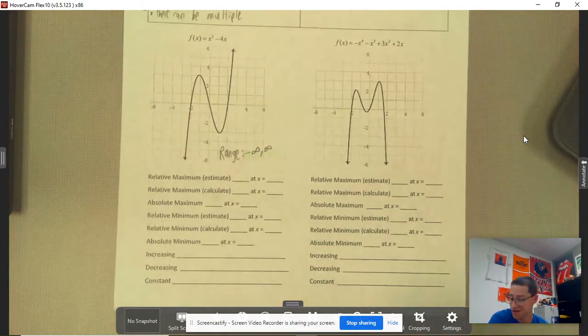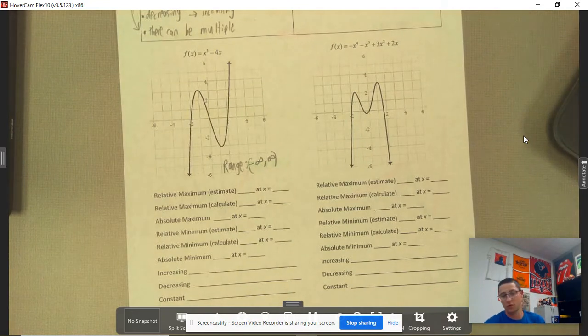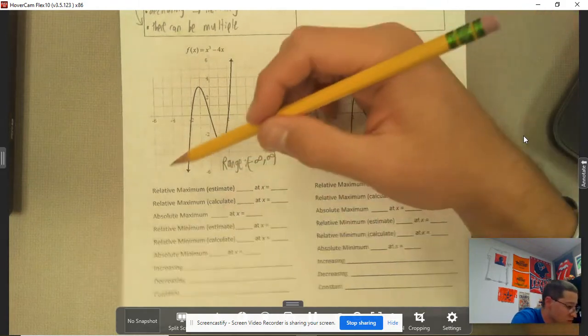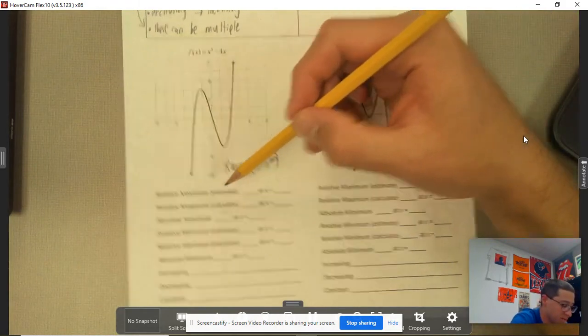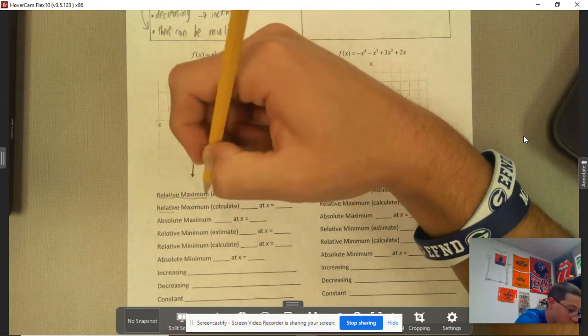Because this is my range, we'll note a few different things here with the absolute minimum and the absolute maximum. We'll see how that comes into play.